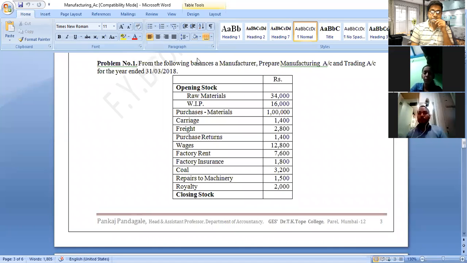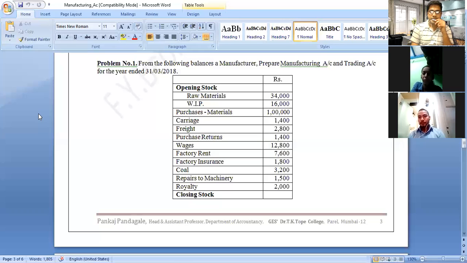Okay, now see the question. What is the basic question? From the following balances, a manufacturer prepares manufacturing account and trading account for the year ended 31st March 2018. Opening stock: raw materials 34,000, WIP 16,000. WIP means work in progress.